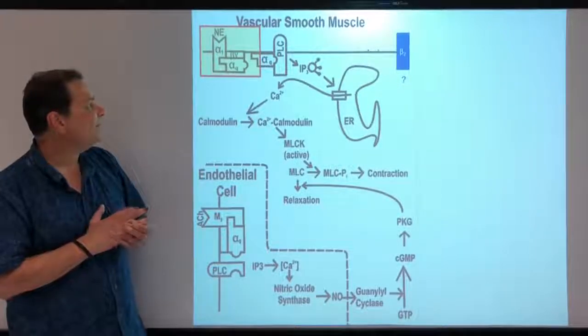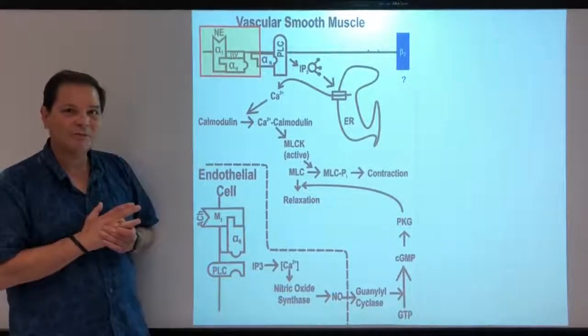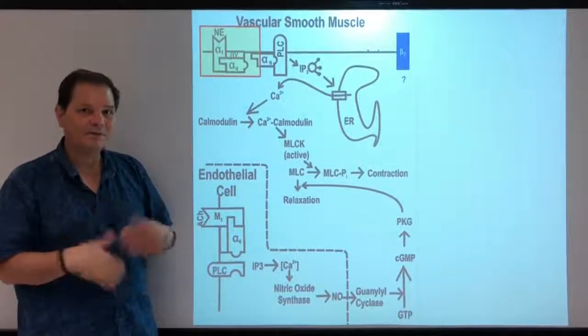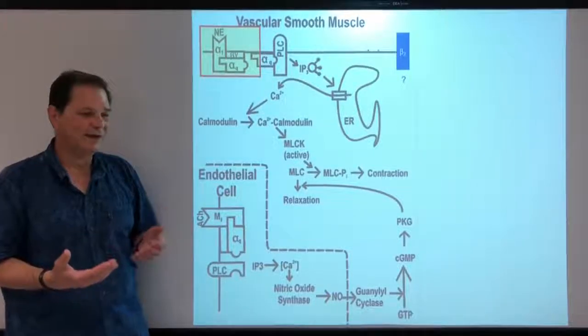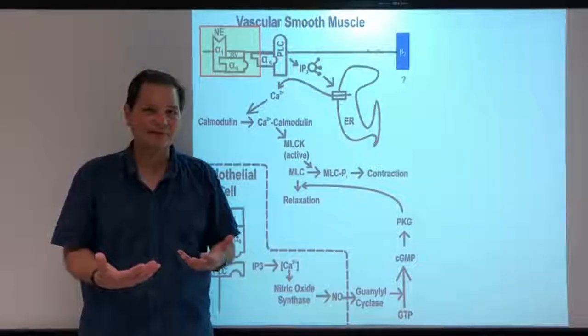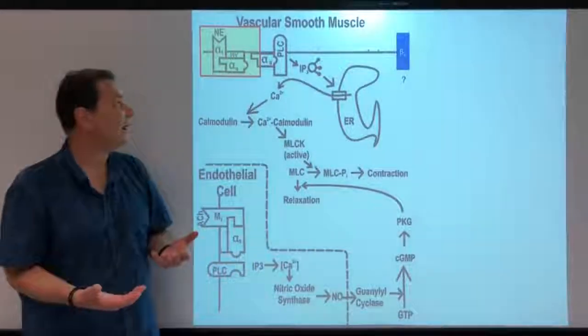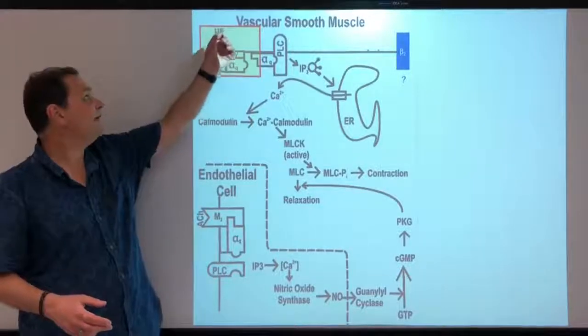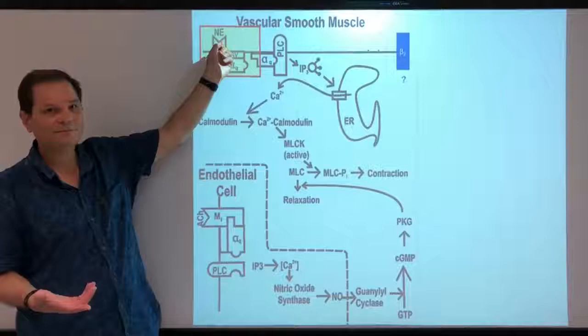Odd-numbered alpha receptors and odd-numbered muscarinics all respond in the same way in tissues. That is, I should say, they all use the same second messenger system. It is the IP3 system. Okay, so in this case, for the alpha 1, we have alpha 1 binding norepinephrine.